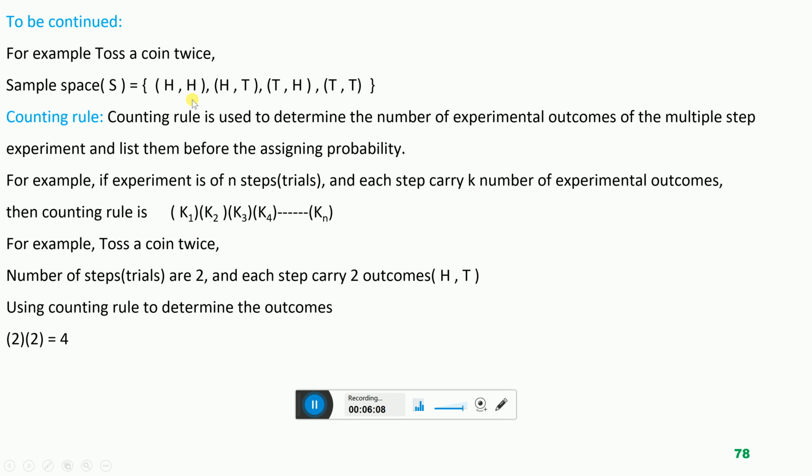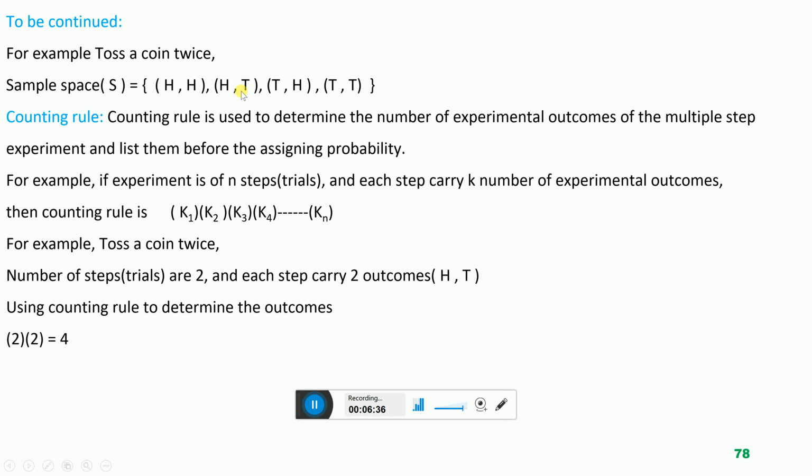So how many possibilities are possible? Head head, head tail, tail head, or tail tail. The Afghanistan team wins both tosses: there is head on the up face, and again there is head on the up face of the coin.